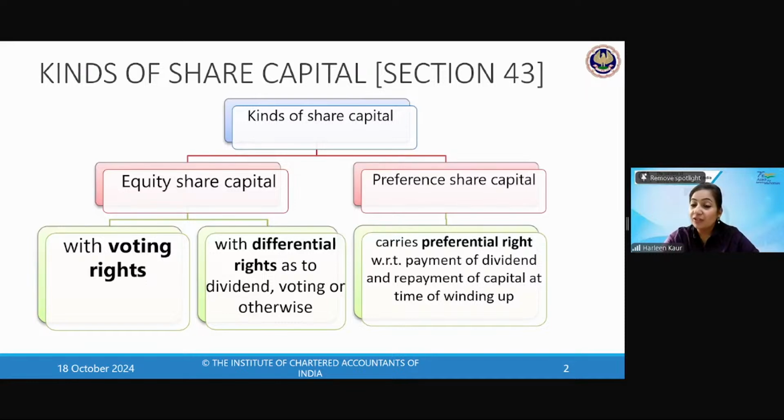And what is preference share capital, children? Preference share capital carries preferential rights. What are the two preferential rights? Preference shareholders get preferential rights for what two things? Come on, answer.